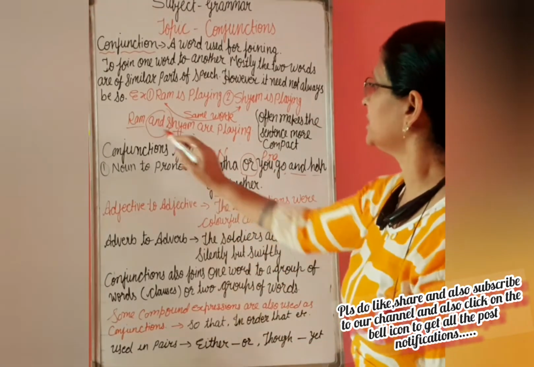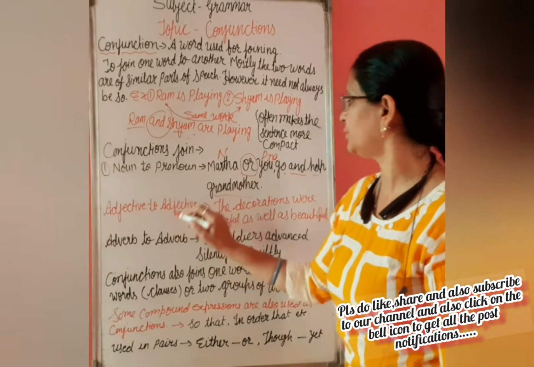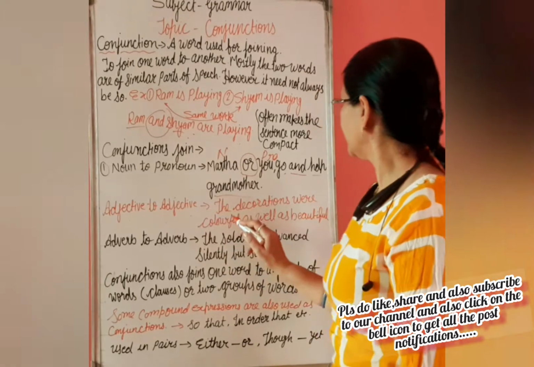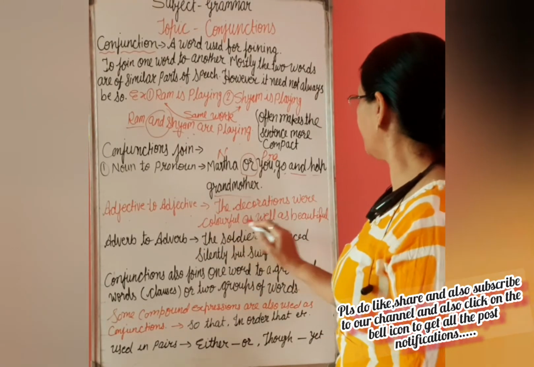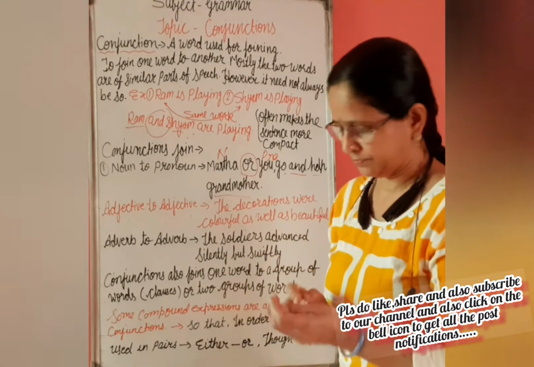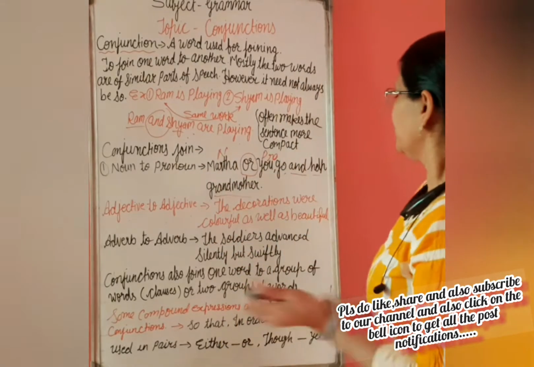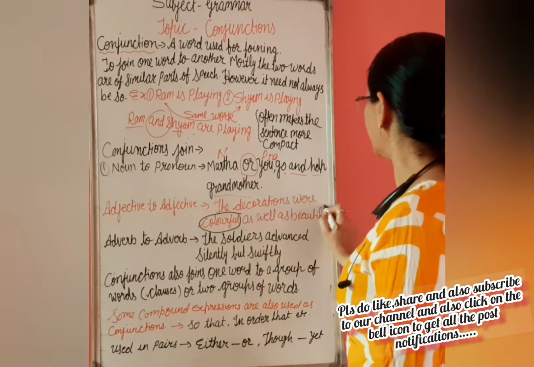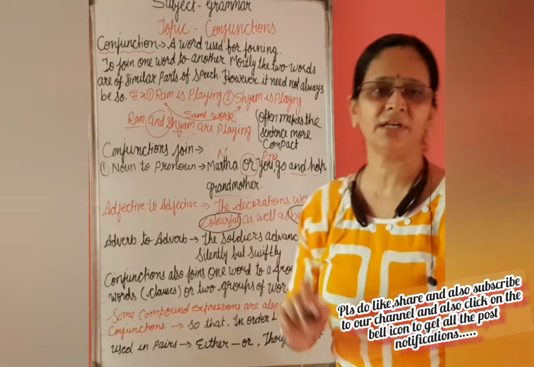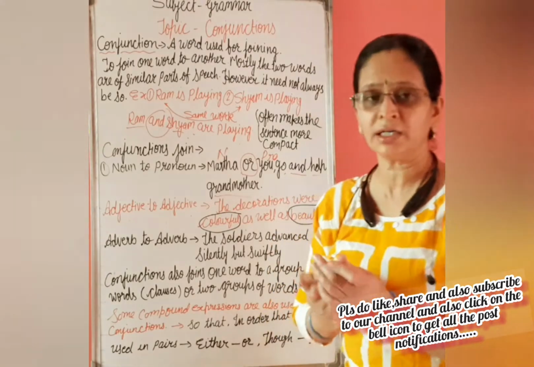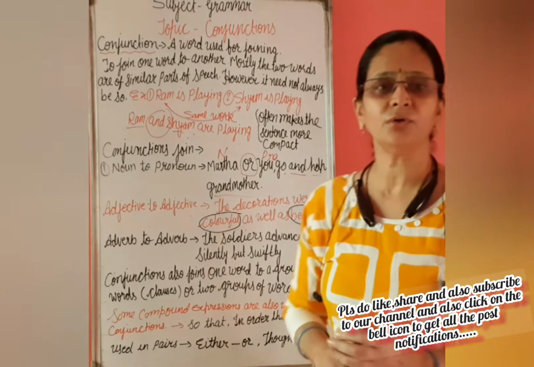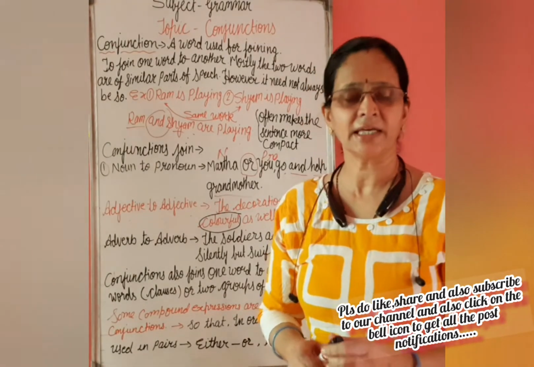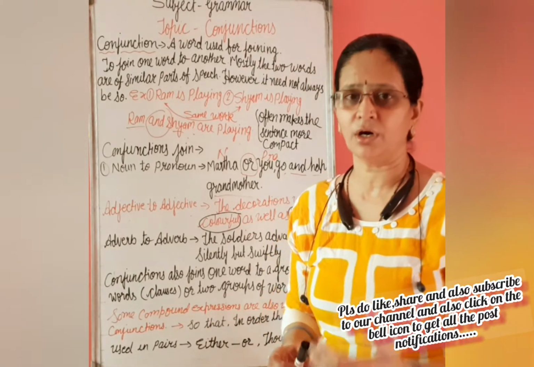Next, conjunctions join adjective to adjective. For example, I have taken: the decorations were colorful as well as beautiful. Here, can you tell me what is the adjective? Colorful is an adjective, another adjective is beautiful. And what is the definition of adjective? Adjective is the word that tells the speciality of a noun or pronoun, or we can say it says something more about the noun or pronoun.